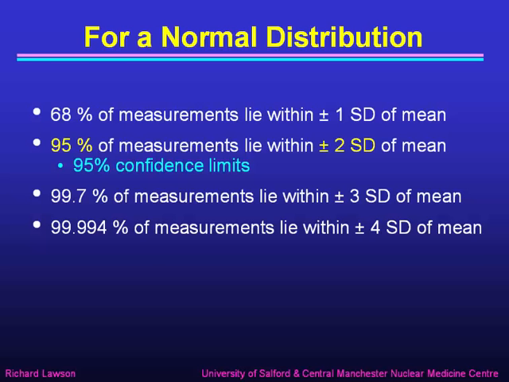Going more extreme, 99.7% of measurements lie within plus or minus 3 standard deviations of the mean, which means there's only a 0.3% chance of being in those small tails, and 99.994% of all measurements lie within plus or minus 4 standard deviations of the mean. So there is only a very small probability, 0.006%, of a measurement lying more than 4 standard deviations above or below the mean.